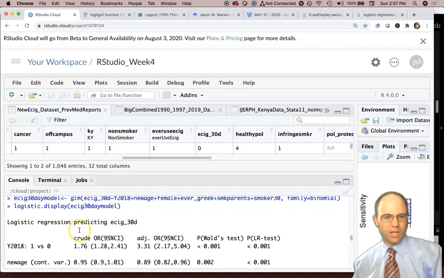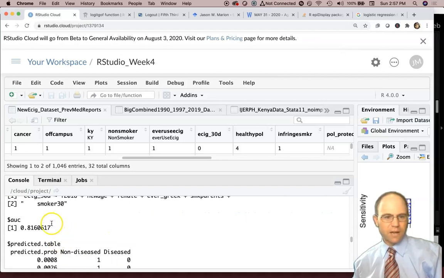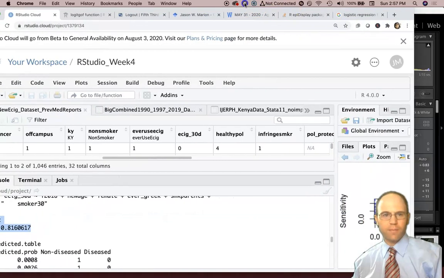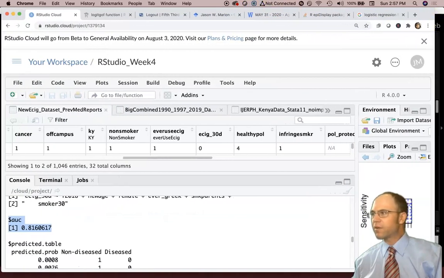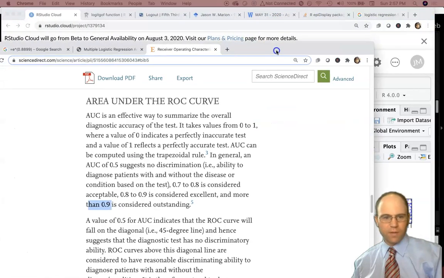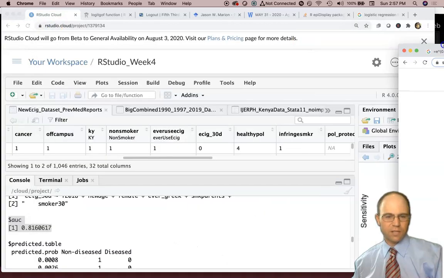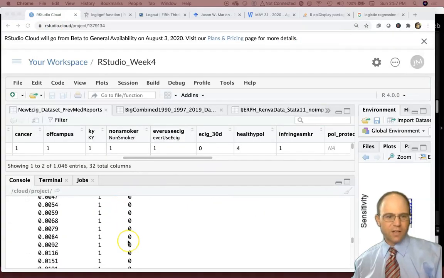So it's a large table, and there's the area under the ROC curve, 0.81. So if we were to go back and look at that particular website, this article that's quoting some statements from Hosmer and Lemeshow's Applied Logistic Regression book, you see 0.8 to 0.9 is excellent discrimination. Excellent discrimination. All right, so that's a little bit on this.